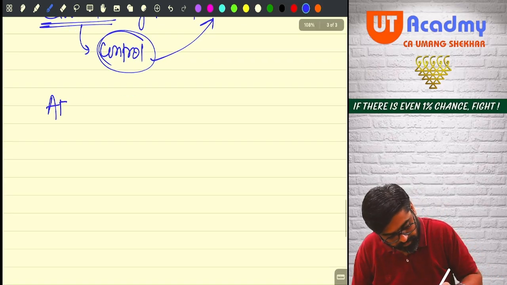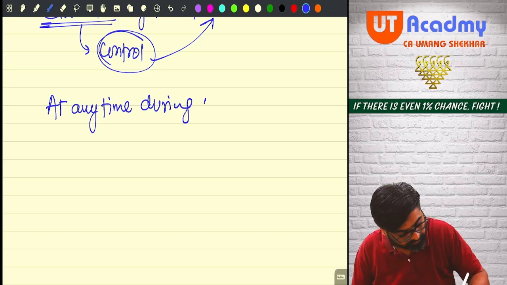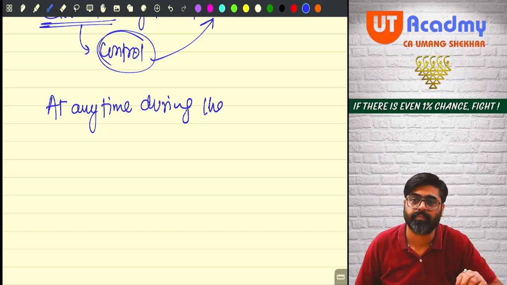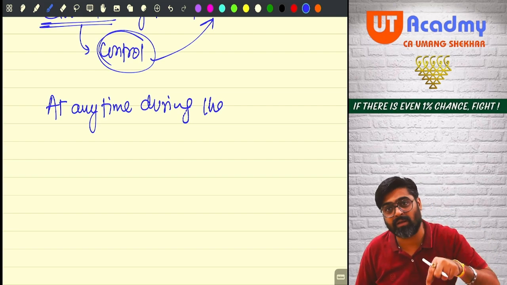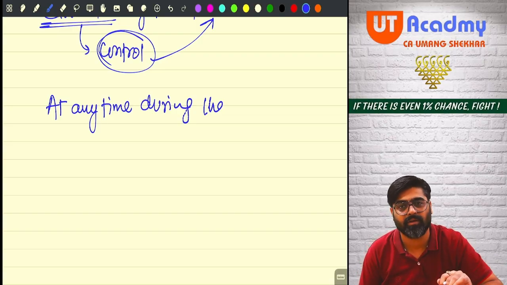Next one: at any time during the previous year. The third condition is that the business or profession must be carried on by the assessee, but it must be carried on at any time during the previous year.